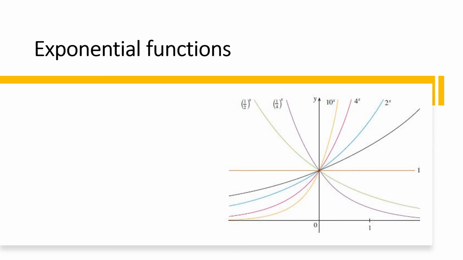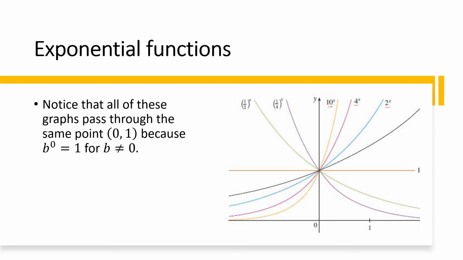Okay, so we have here a family of exponential functions. Take note that this graph is the graph of 10 raised to x. So meaning we have an exponential function which is equal to 10 raised to x. So our base is 10, and this one, our base is 4, and this one, base 2. What have you noticed? Notice that all of these graphs pass through the same point, 0, 1. Why? What's the answer?